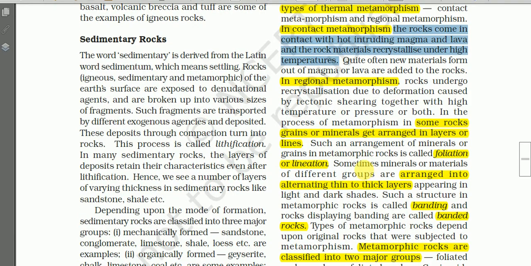And next we have this regional metamorphism. Rocks undergo recrystallization due to deformation caused by tectonic shearing, together with high temperature or pressure or both. In the case of regional metamorphism, the recrystallization of rock is due to deformation caused by tectonic shearing together with temperature or pressure or both.